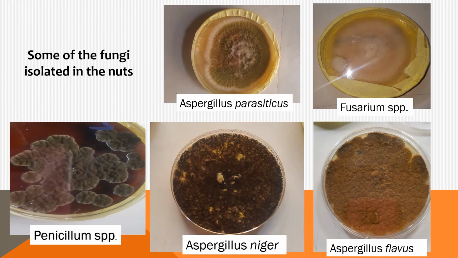The slide below shows some of the fungal organisms that were isolated in this work. We can see the Aspergillus parasiticus, Fusarium species, the Penicillium, the Aspergillus niger, and the Aspergillus flavus. All these are some of the fungal organisms that were isolated during the course of this work.